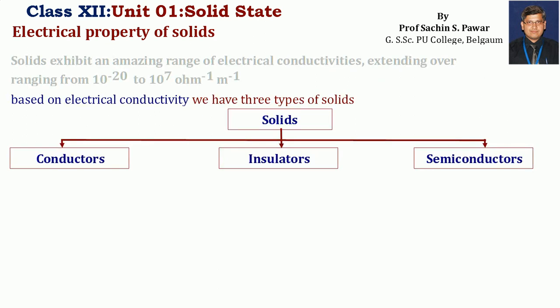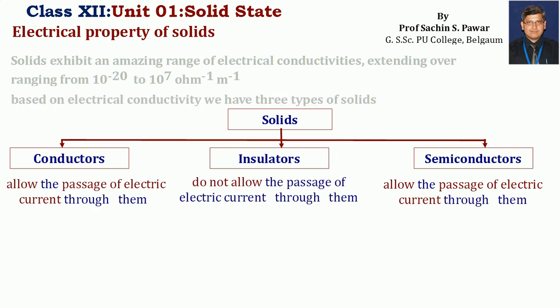We have three types of solids based on their electrical conductivity, and they are conductors, insulators, and semiconductors. As we already know from our previous classes, conductors are those which allow the passage of electricity through them. Semiconductors are those which allow the passage of electricity, but the amount of electricity passed is very small. Whereas insulators are those which do not allow the passage of electricity through them.